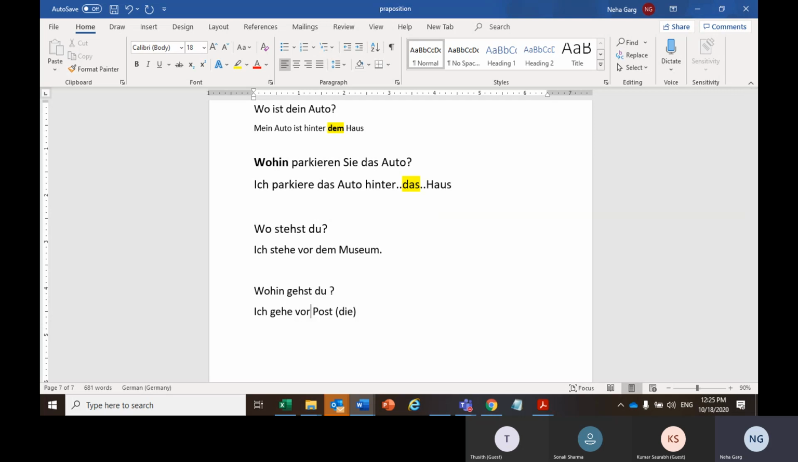Ich gehe for. In front. Oh, should I use "in front"? Okay, in that case, ich gehe vor. Post office is anyway wrong. Post office is D, right? So I will be using D again for the accusative, isn't it? Yeah, for the post. Yeah.